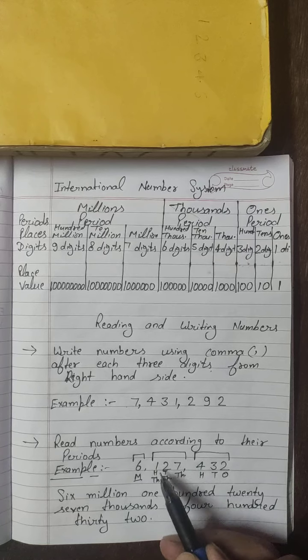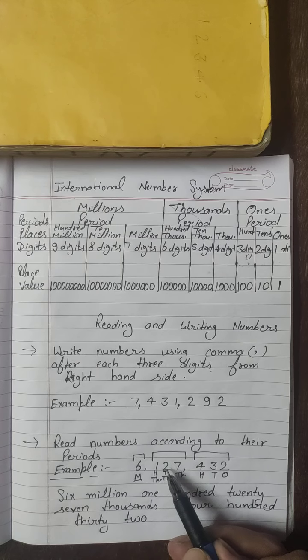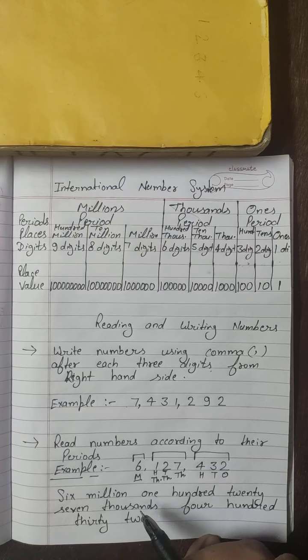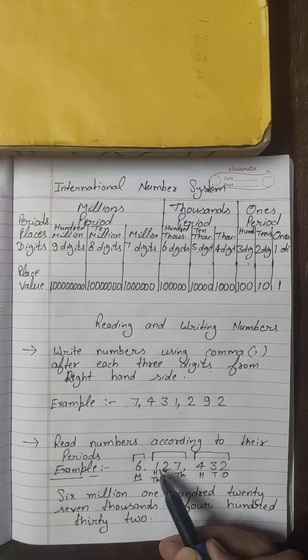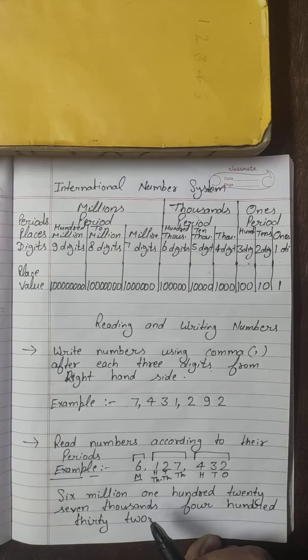Then what is this number? 127. What will you say? Combinedly you have to speak this number. 127.